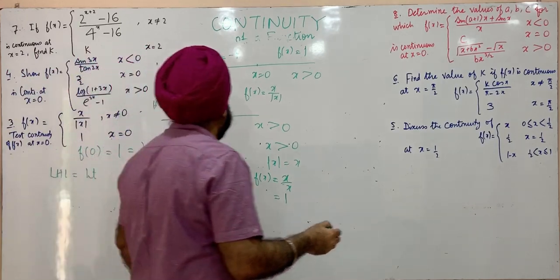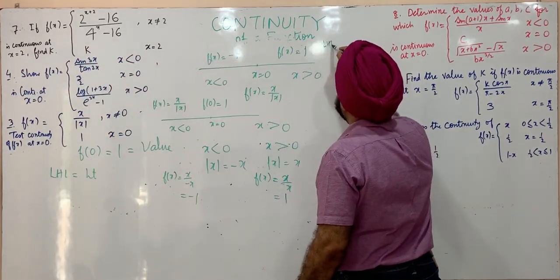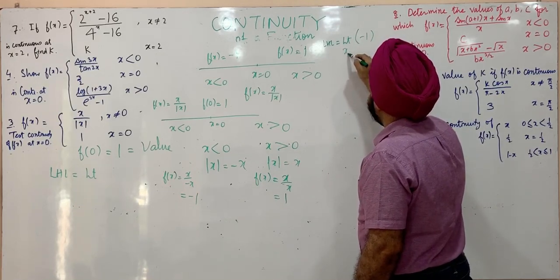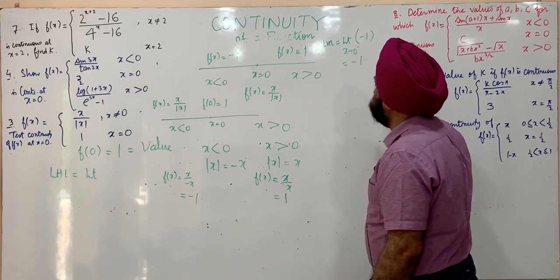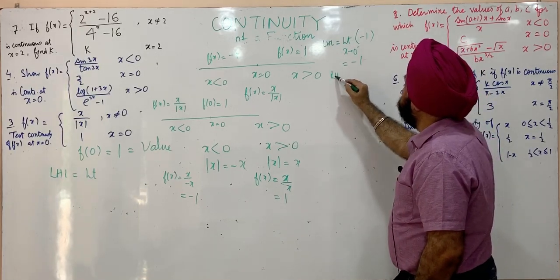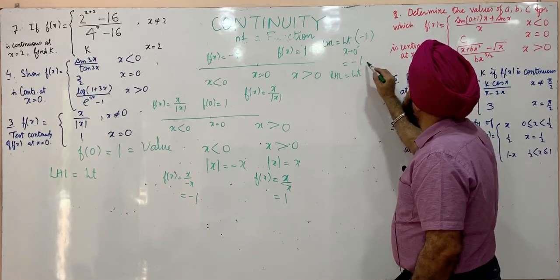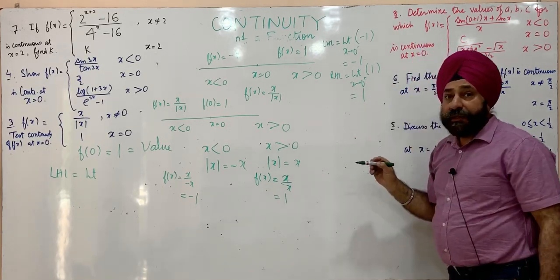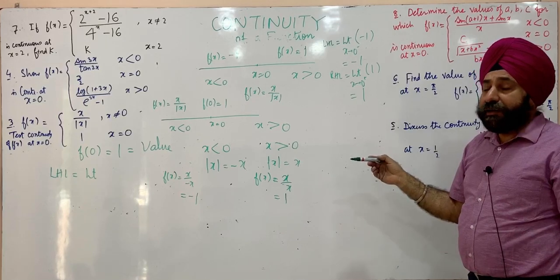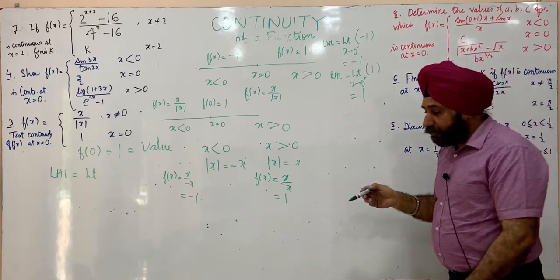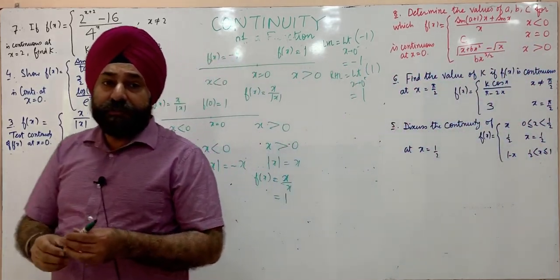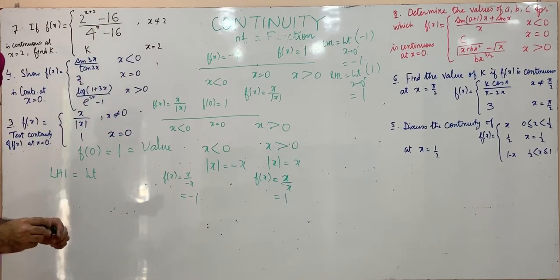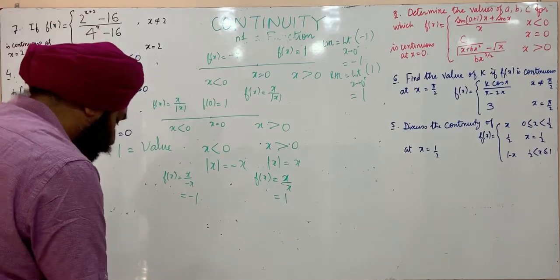We can find out now the left hand limit. Left hand limit is limit of minus 1 as x approaches 0 minus, this is minus 1. Right hand limit, this will be limit of 1 as x approaches 0 plus, that is 1. Since left hand limit is not equal to right hand limit, therefore the limit does not exist. So if the limit does not exist, this means it's a discontinuous function, because the limit has to be equal to the value for the function to be a continuous function.